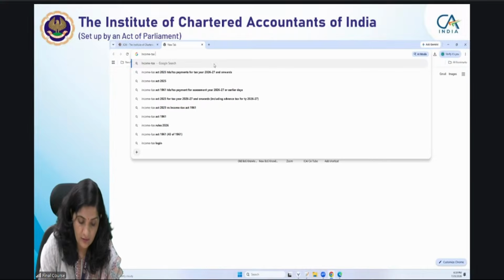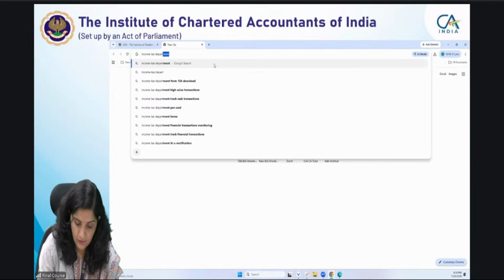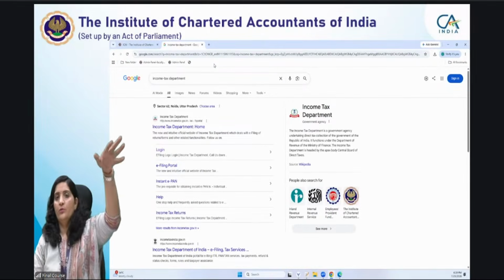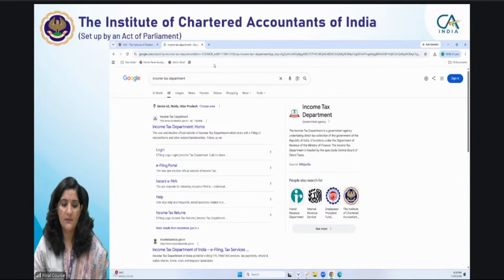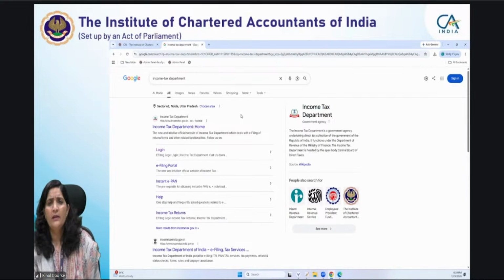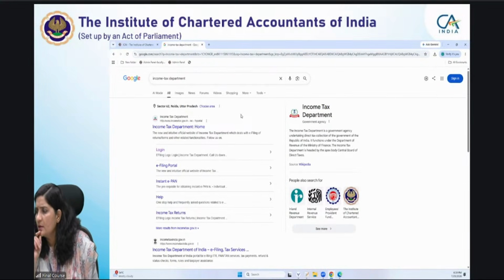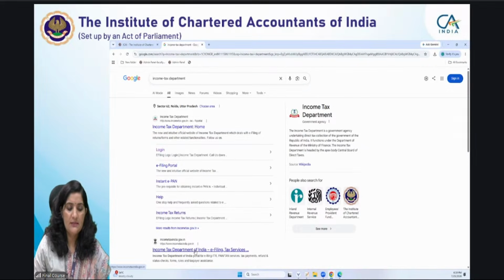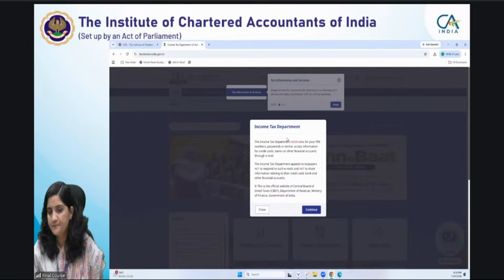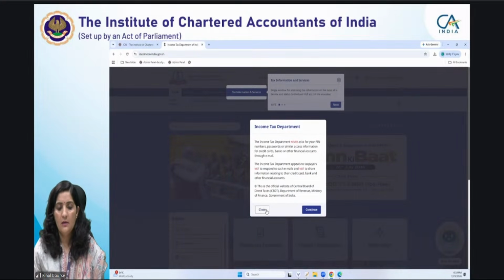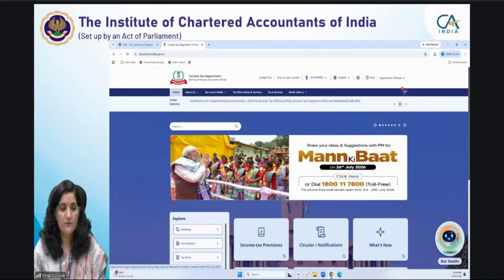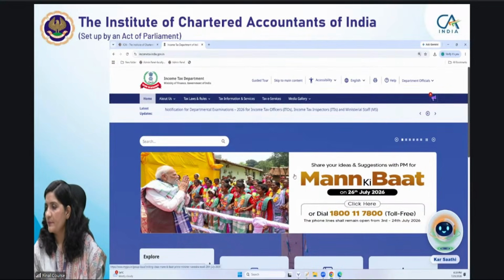Now, how can you access this? One day Radha was asking, ma'am, I have read the whole select committee report on the income tax bill, and then from where will I get the Finance Act? So in that case, students, this is the Income Tax Department website, and this is a must for you. You must go through this Income Tax Department website.